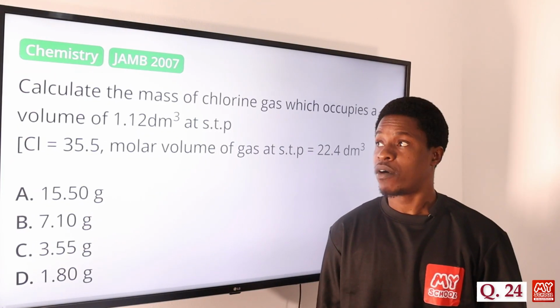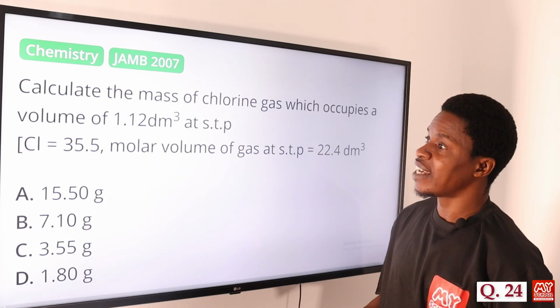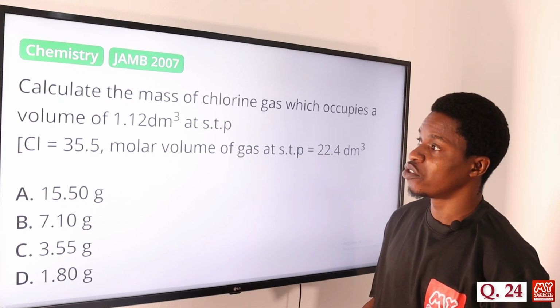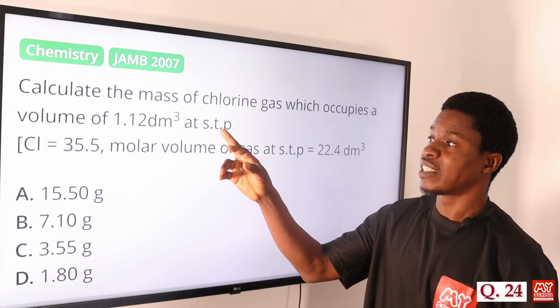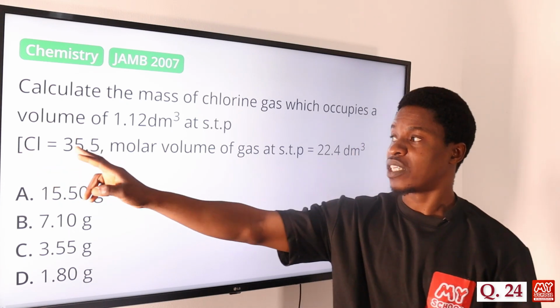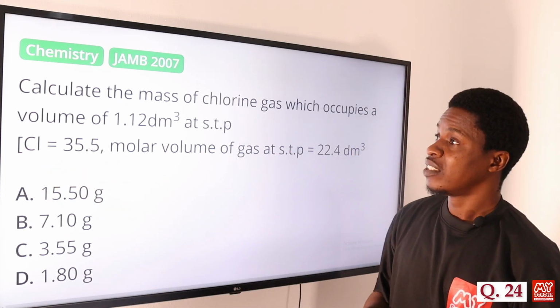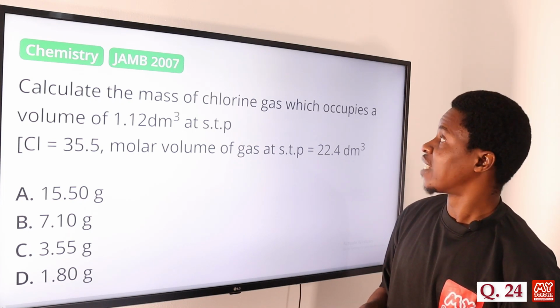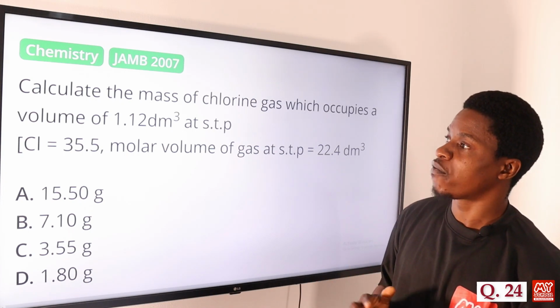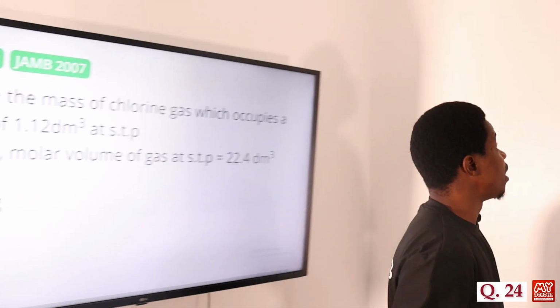Question number 24. Calculate the mass of chlorine gas which occupies a volume of 1.12 dm³ at standard temperature and pressure. We're given the atomic mass of chlorine to be 35.5, and the molar volume of gas at STP to be 22.4 dm³. So let's move on to the board and see how to attempt that question.